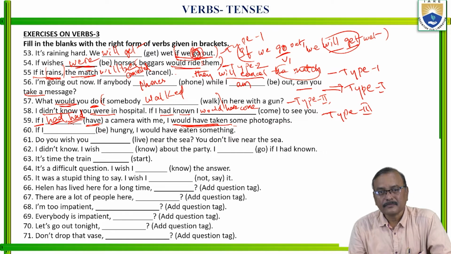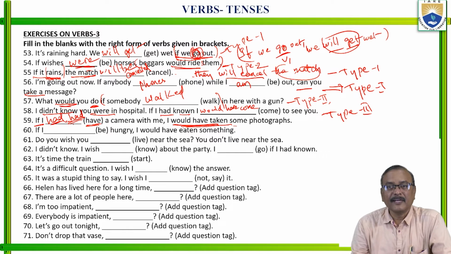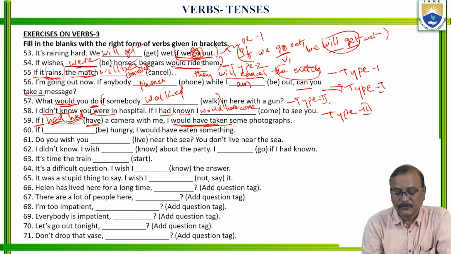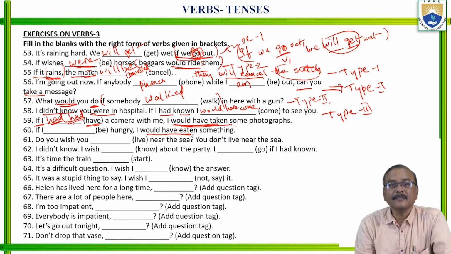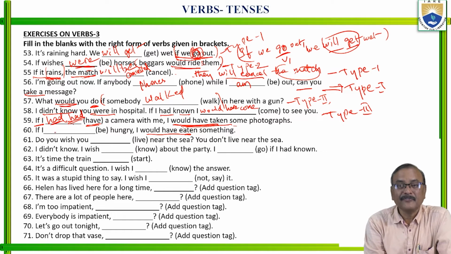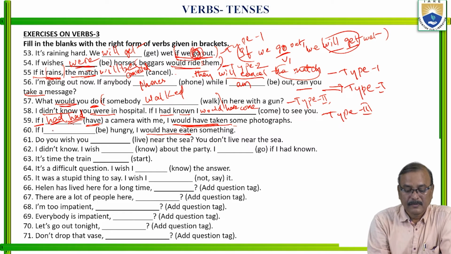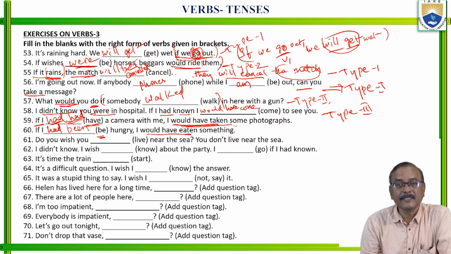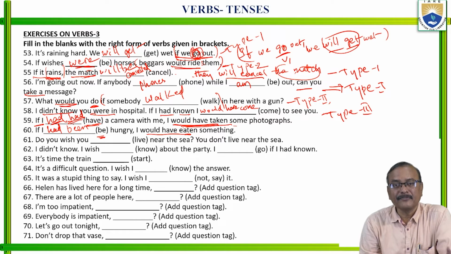Now, let us move to the next one. If I had been hungry, I would have eaten something. So, would have eaten. This is also type 3 only. Would have plus V3. In the if clause, it should be had plus V3 form. Third type. What is the V3 form for be? Been. Be, was, been, or be, were, been.